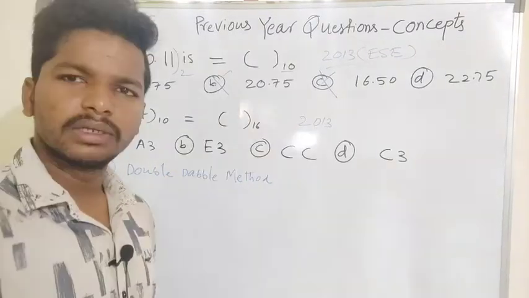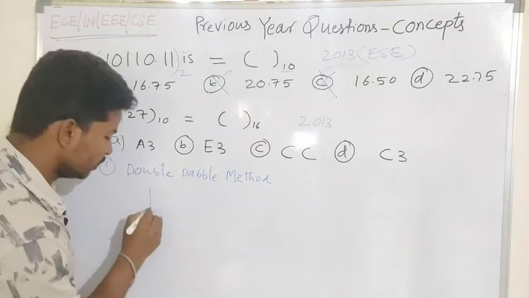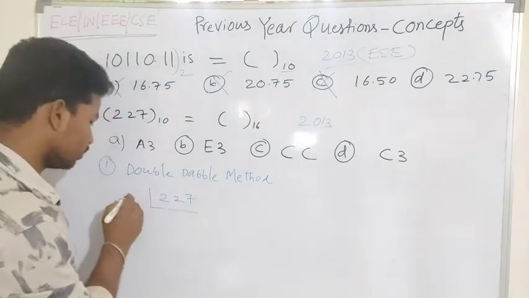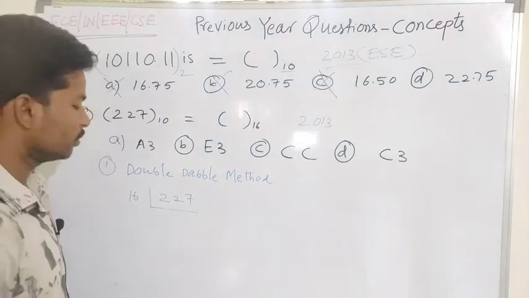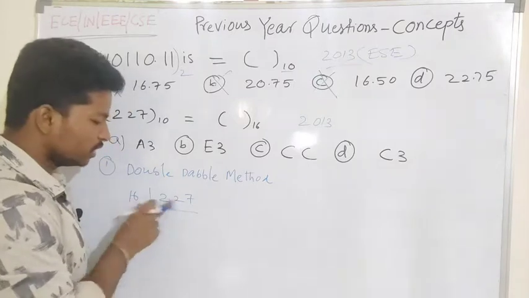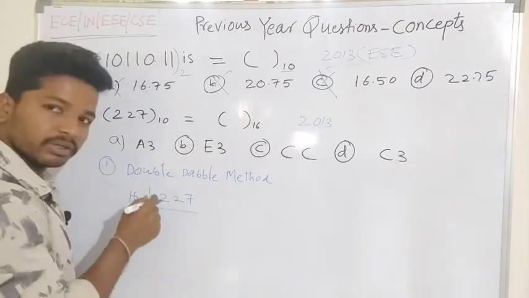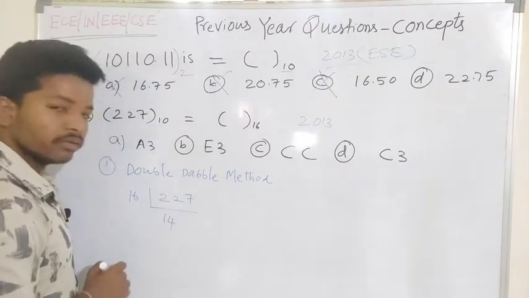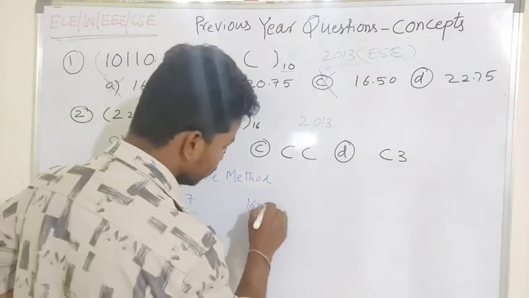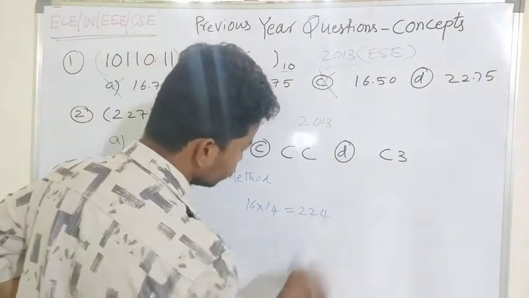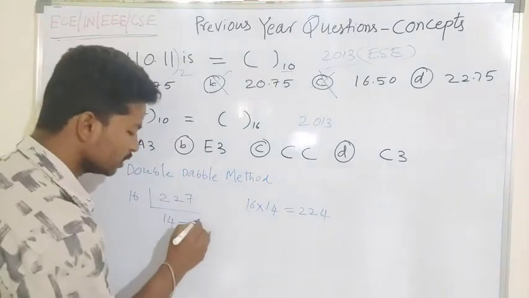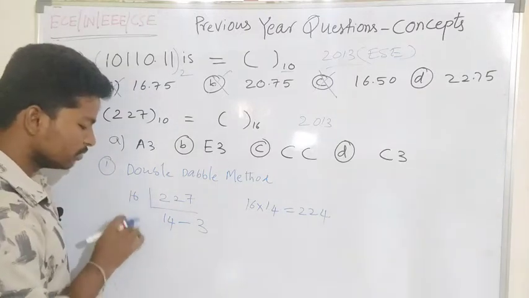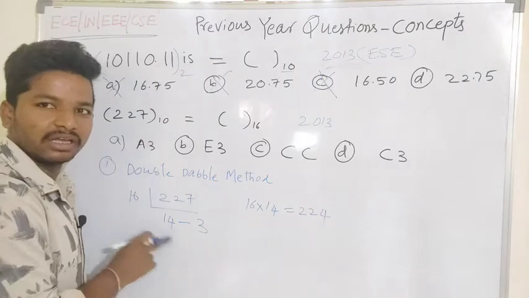Let's see once. Let's start by using the double-division method. We have 227, which is the decimal number, and I have to divide it. I have to get the nearest multiple of 16 which is less than 227. So I take 14, that is 16 into 14, which is 224. The remainder will be 3. Further, I cannot divide this 3 by 16, because 16 is higher than 3.